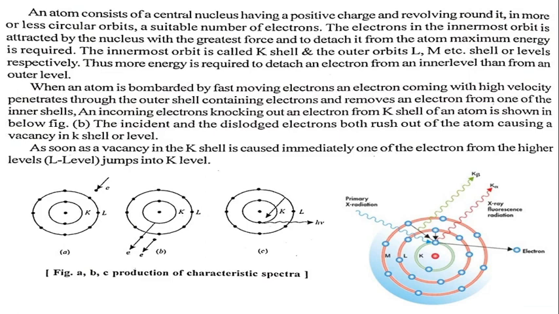The electron in the innermost orbit is attracted by the nucleus with the greatest force, and to detach it from the atom, maximum energy is required. The innermost orbit is called the K shell, see in figure.